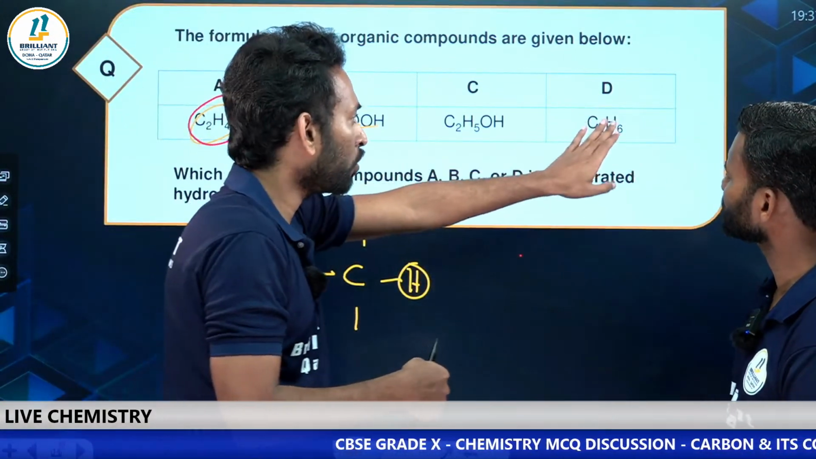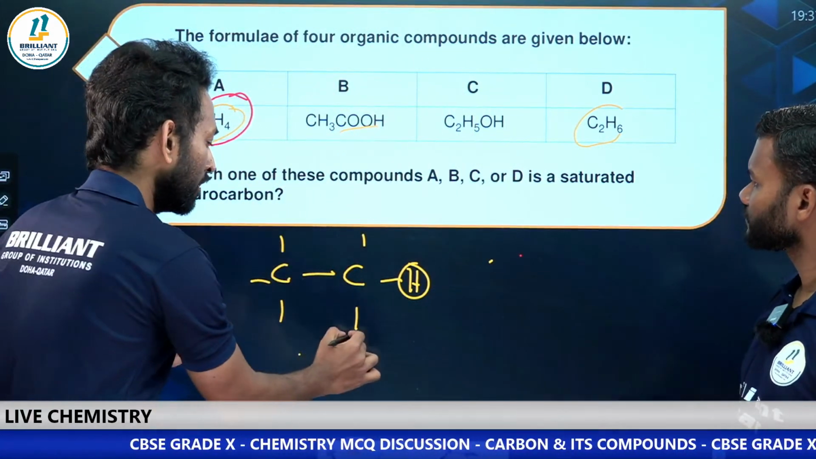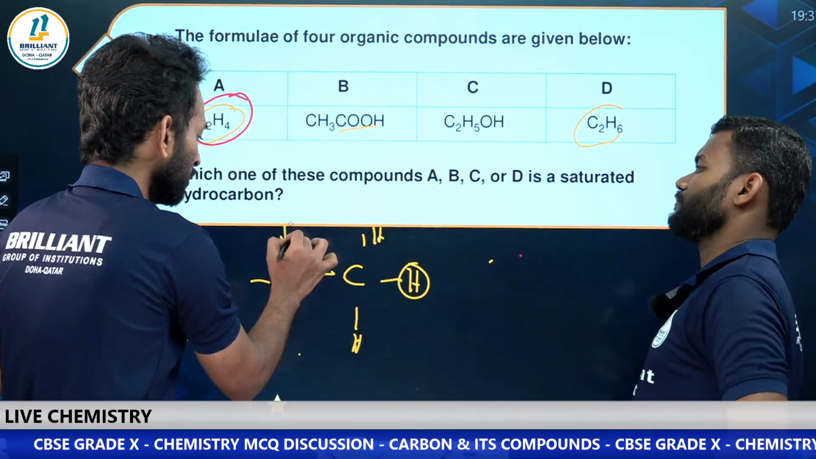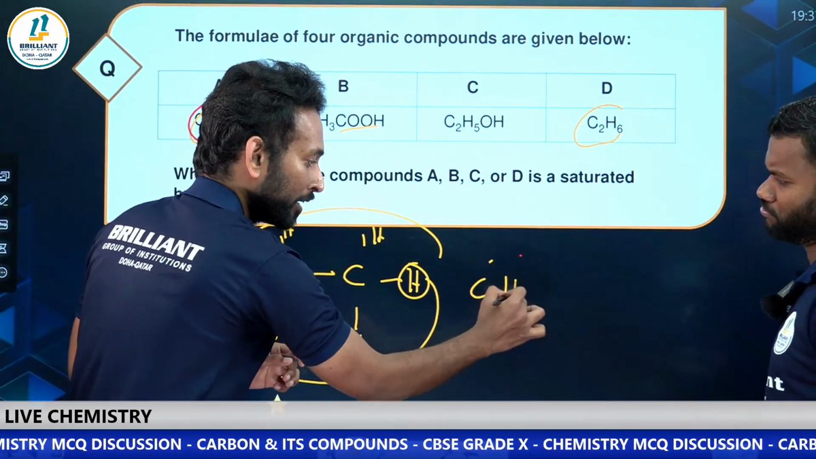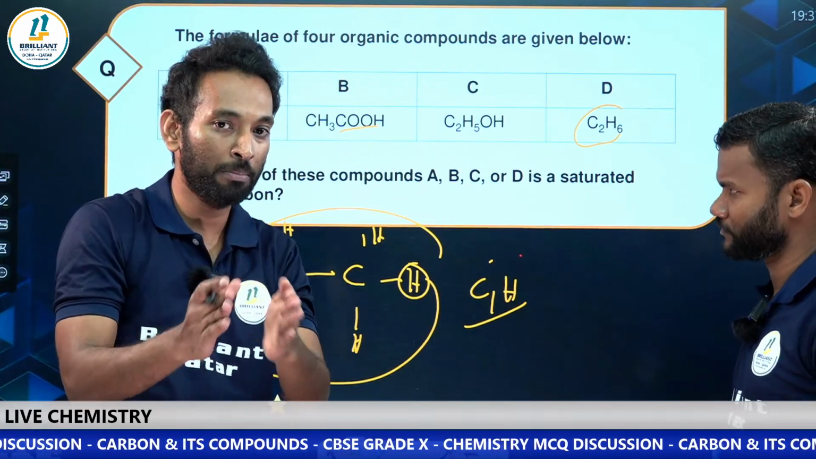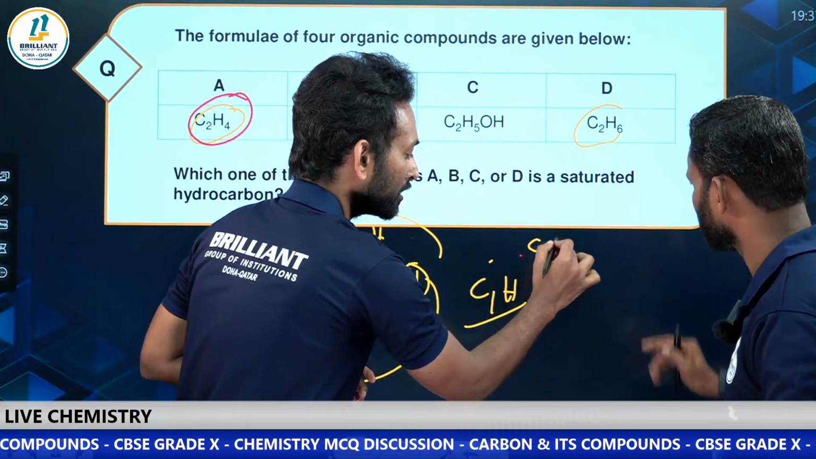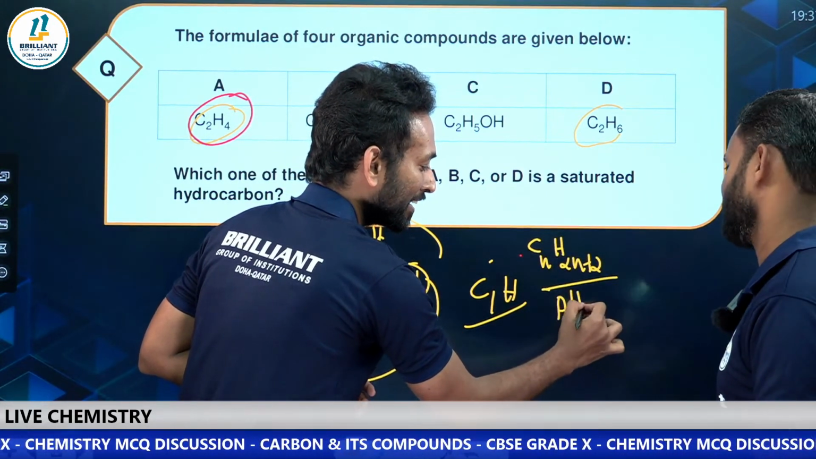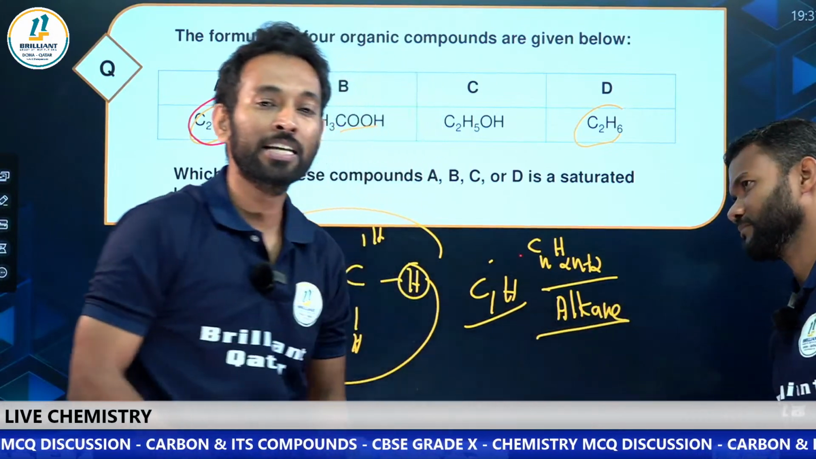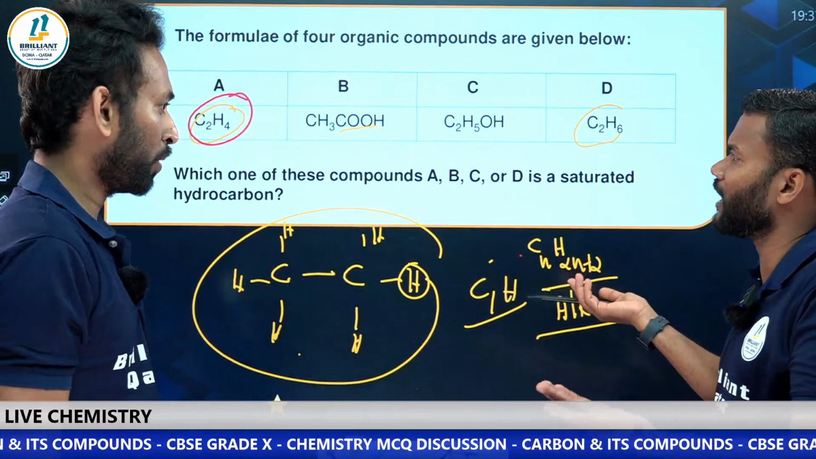So here, the option D, just look at C2H6. C2H6, how many hydrogens are there? 6 hydrogens. And in this option you have carbon and hydrogen. It is a hydrocarbon. And that hydrocarbon follows which formula? CnH2n+2. That is of alkane. Alkanes are saturated hydrocarbons. So directly we can use the formula and we can get it.